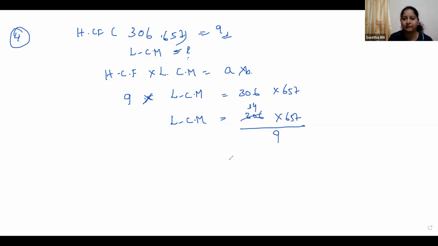Yes, 34, it divides 34 times. So LCM is equal to, I will write the answer, children. That is, if you multiply 34 into 657, you will get 22,338.